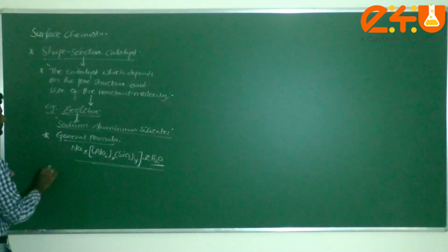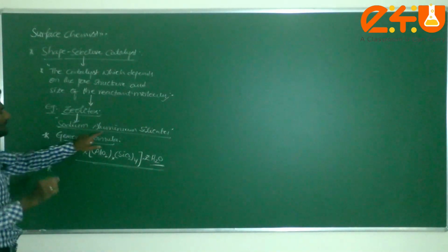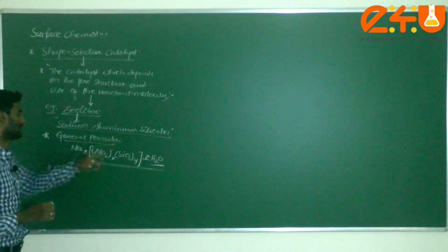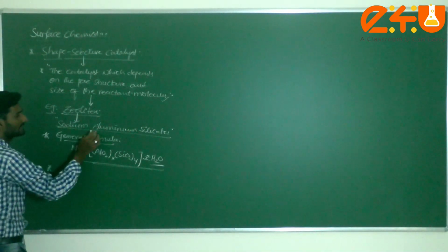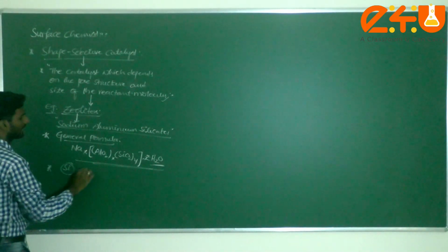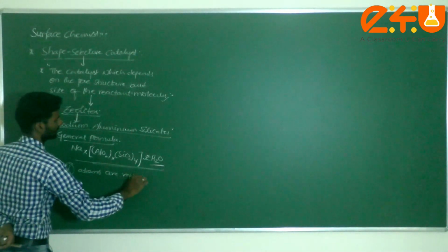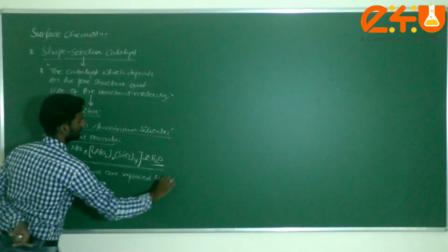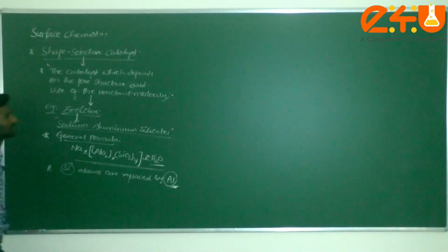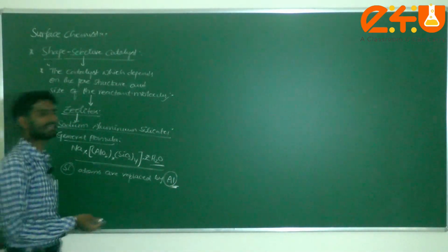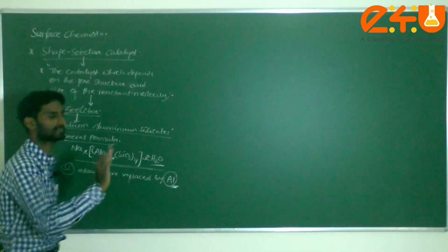Now in this, some of the silicon atoms are replaced by aluminum atoms. Am I correct? This way it is also called zeolites, sodium aluminum silicate.